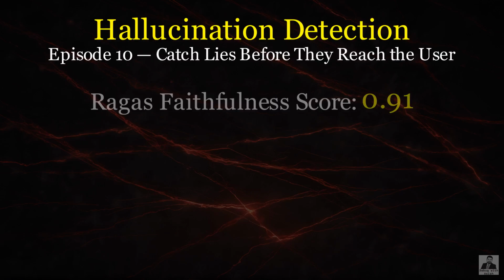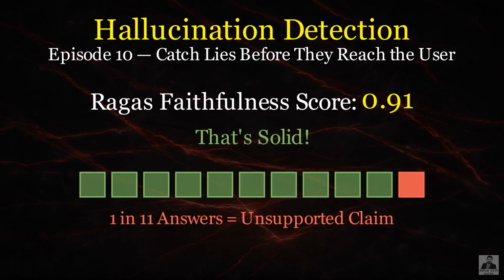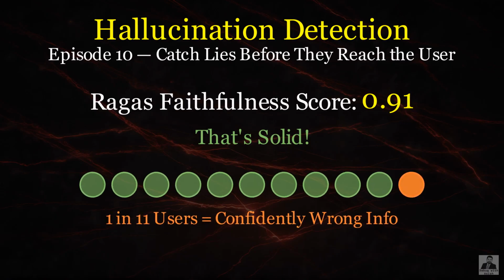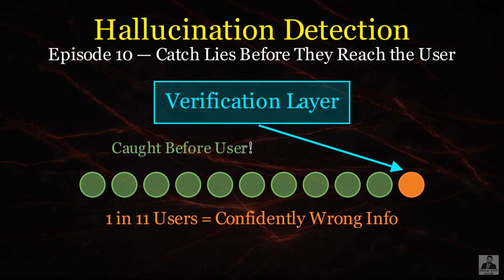Your RAGAS faithfulness score is 0.91. That's solid, but it still means 1 in every 11 answers includes a claim unsupported by the context. In a customer-facing product, that's 1 in 11 users receiving confidently wrong information. But if we use hallucination detection, it adds a verification layer to catch those bad answers before they reach users.